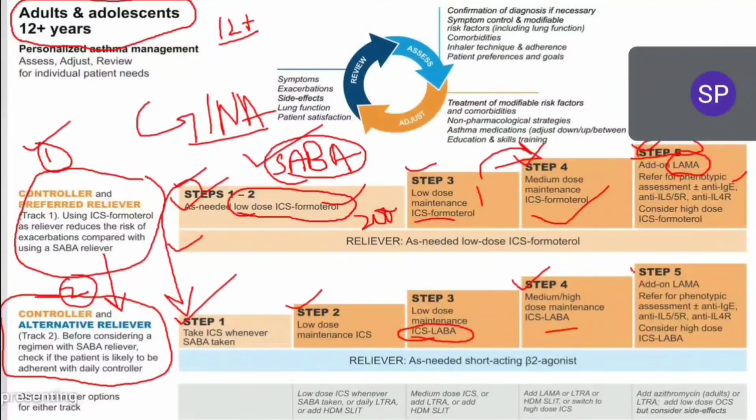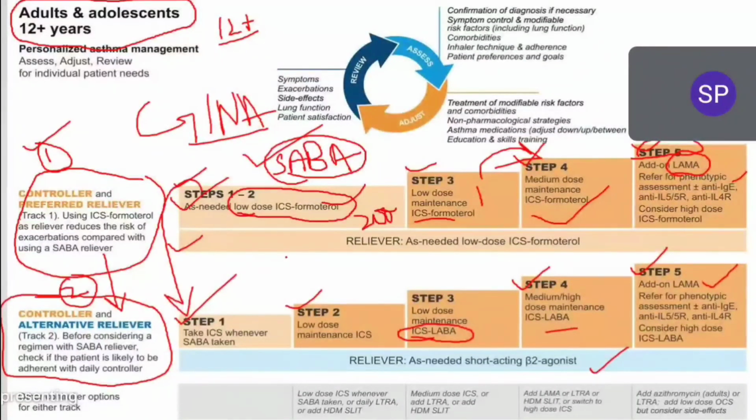And in step 5 in alternative treatment, antimuscarinic agent is there and all biological agents are there along with beta agonist. This is alternative treatment. In track 1, SABA is never initiated. In alternative treatment, SABA is initiated, and remaining all treatment strategies are same. I think this GINA guideline is understood for everybody, for adults. Clear? GINA guideline समझ गए सब लोग?